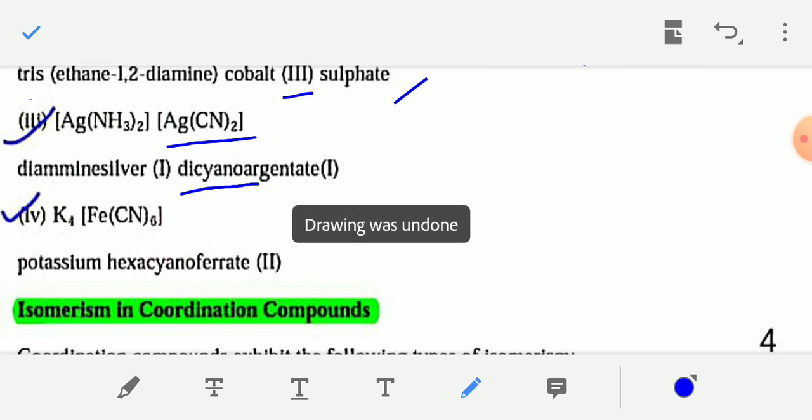And you have to know the names of the defined ligands, which are given in your book. So you have to read the names of the defined ligands from your book.